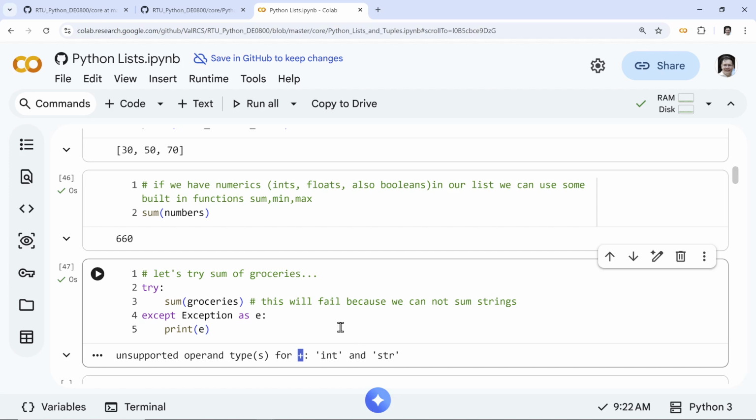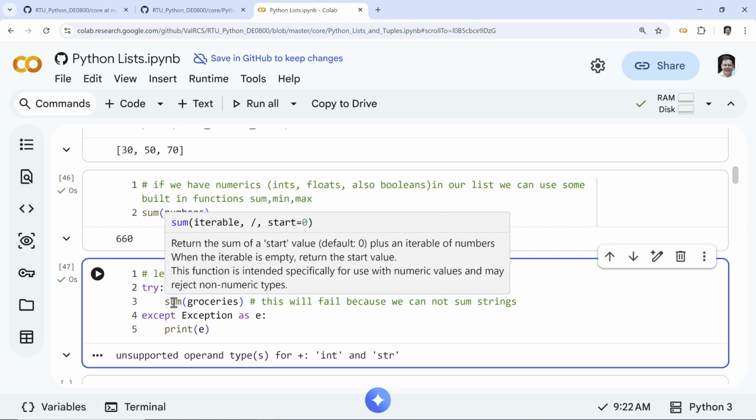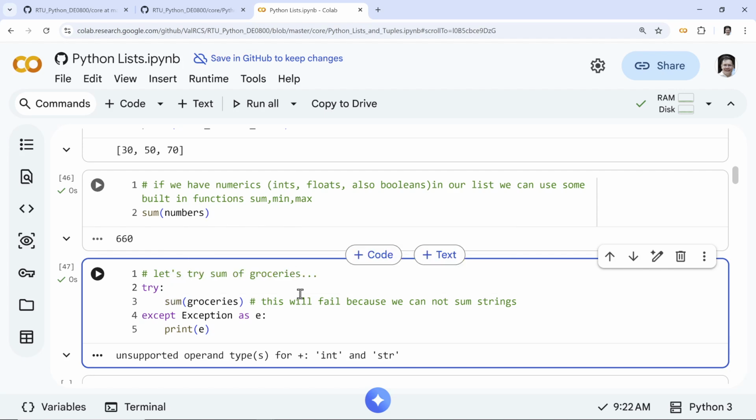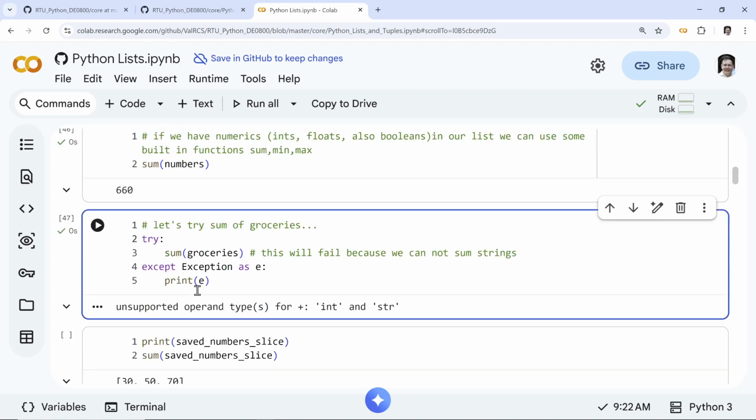Well, sum has a sort of starting value. If you check here, maybe Google's not cooperating with me. Yeah, there's a start value, which is by default integer 0. So that's where this integer comes from. That's why it doesn't work, because you have to start with something, right? You cannot start with nothing. By implication, you can actually supply this start. So that's why sum does not work with strings. It only works with numerics. Again, but nice to have.